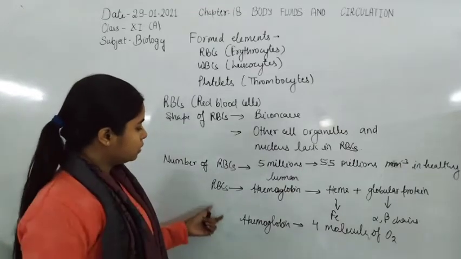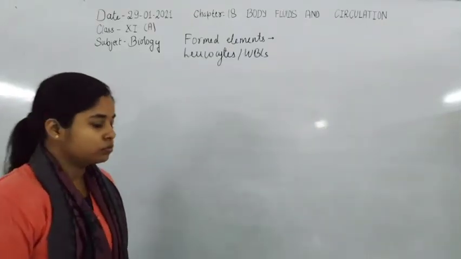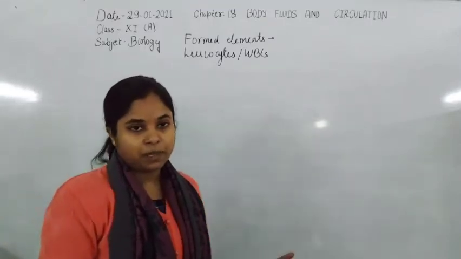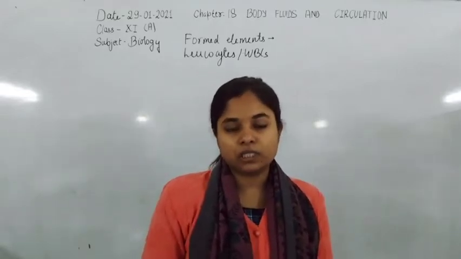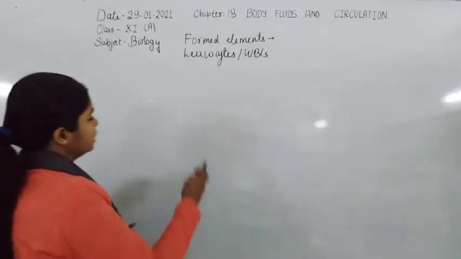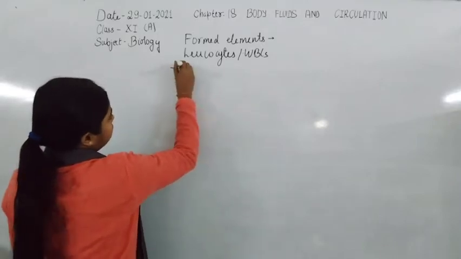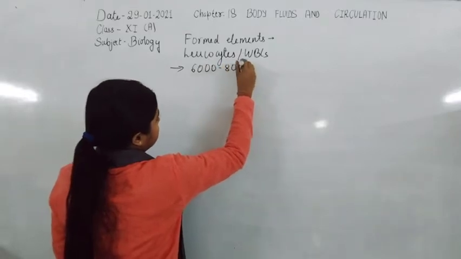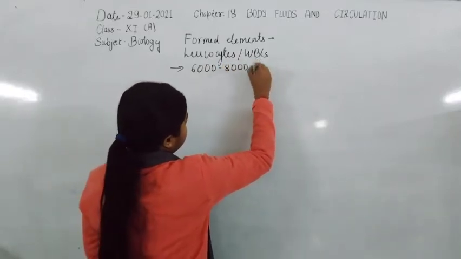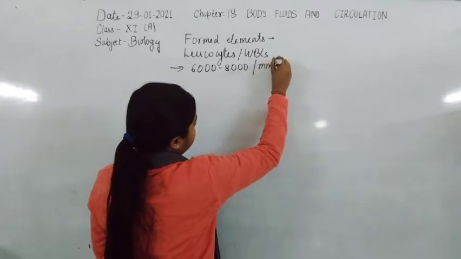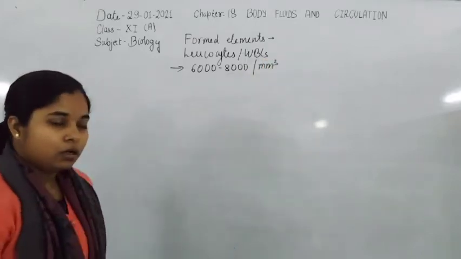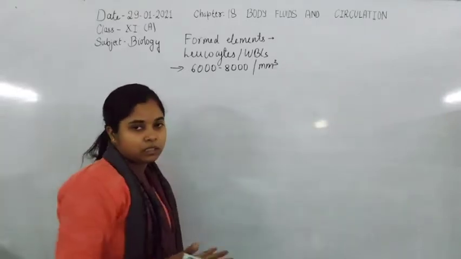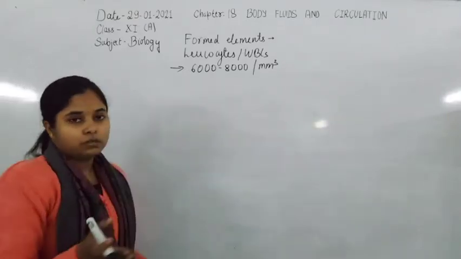And the leukocytes or WBCs are also known as white blood cells. Now these are lesser in number in comparison to the RBCs. These are 6,000 to 8,000 per millimeter cube of blood, and lesser in number in comparison to the RBCs, as we can also see from the data.